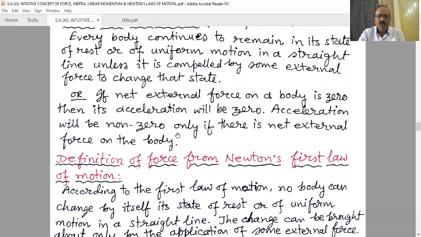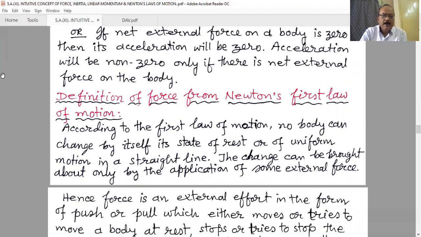Acceleration will be non-zero only if there is a net external force on the body. It is the first law of motion. That means if there is no external force or net force acting on the object, the acceleration is zero. Acceleration zero means the object which is at rest will remain at rest, and when the object is in motion, it will continue in motion with constant velocity, that is without any change of direction and without any change of magnitude. Now we get two things from the first law: the definition of force from Newton's first law of motion.